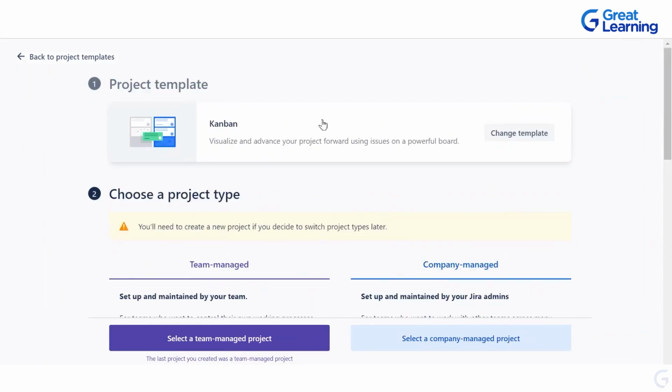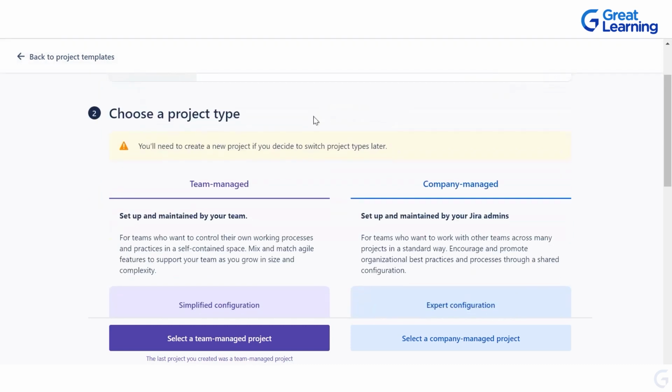So we have already taken the project template as Kanban and we have rejected the Scrum one. That again depends upon your project. If you want to use Scrum, you can choose Scrum. If you want to use Kanban, you can choose Kanban. I have already told you the difference between these two templates, that if you choose Scrum, that works on sprints, but Kanban is more fluid.